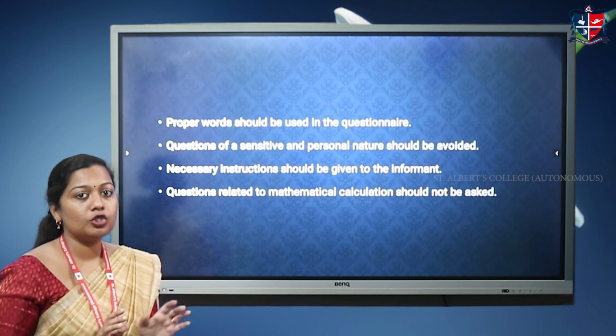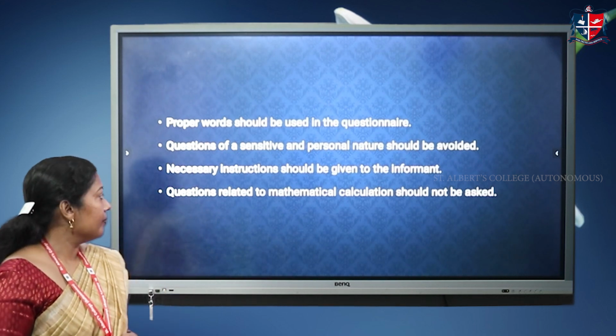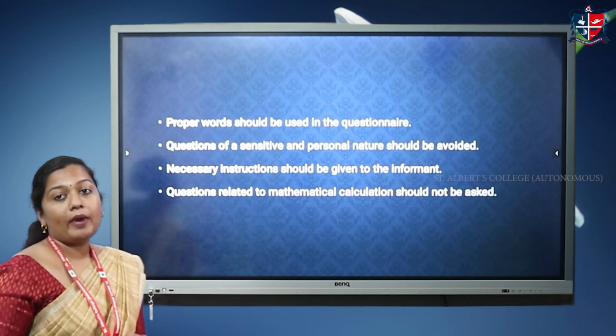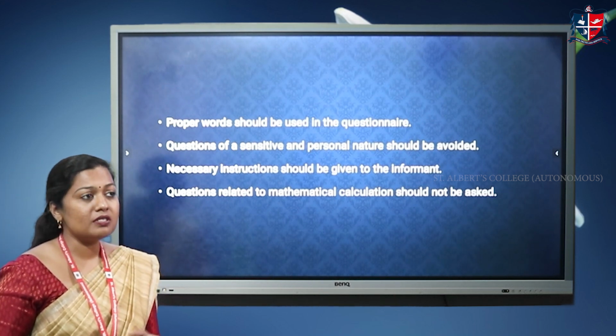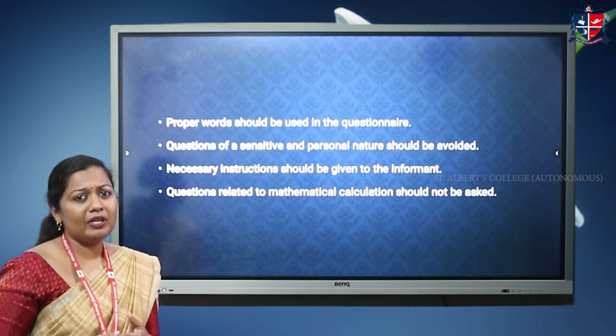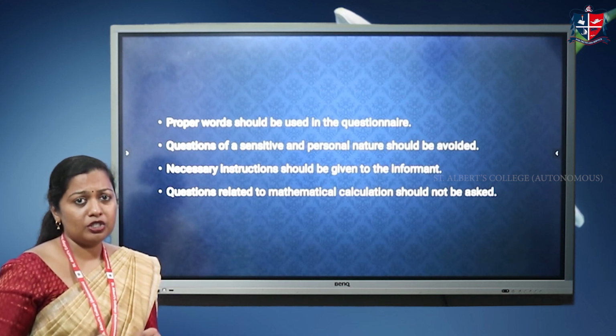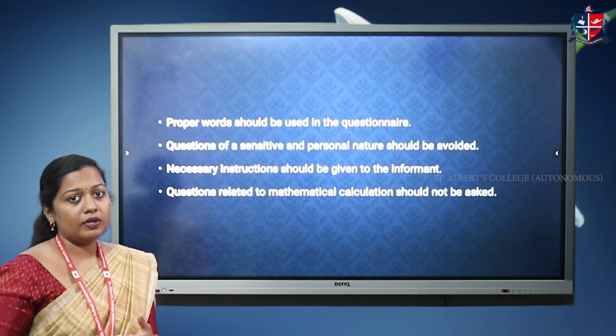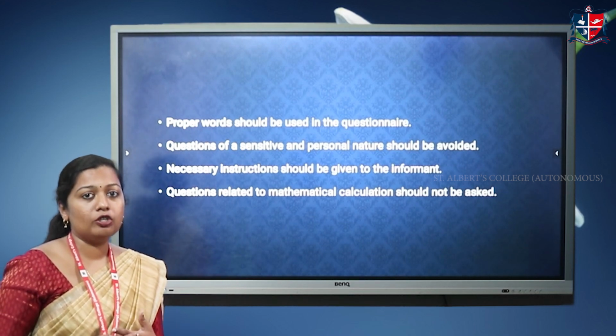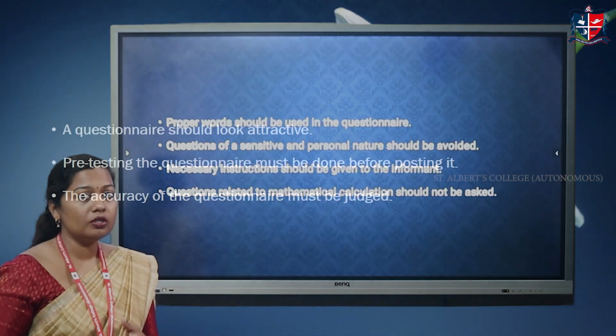So proper instruction should be given wherever necessary. Now, questions relating to mathematical calculations should not be asked. Most people may not like to make mathematical calculations while responding to a questionnaire. So, as far as possible, mathematical calculation should be avoided while drafting a question.